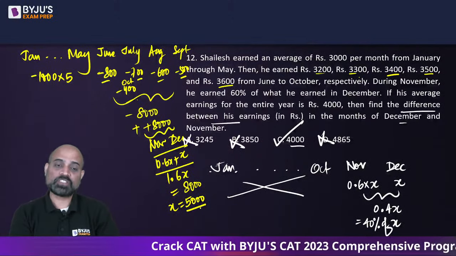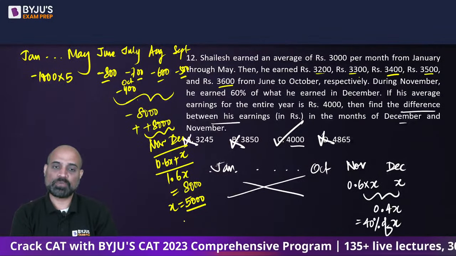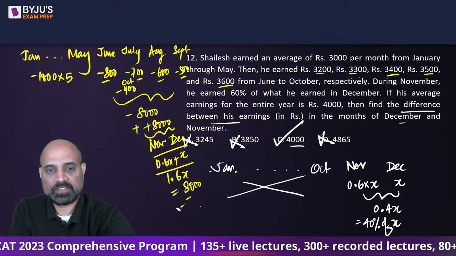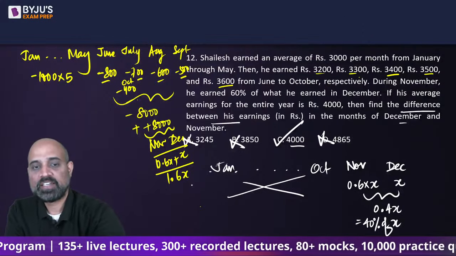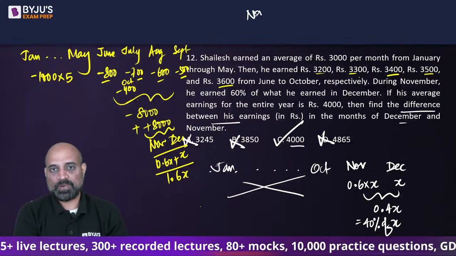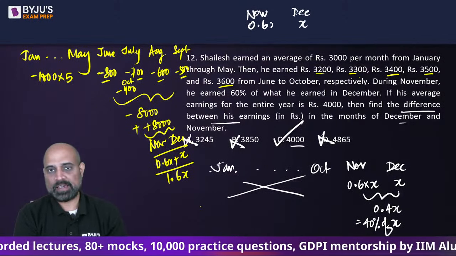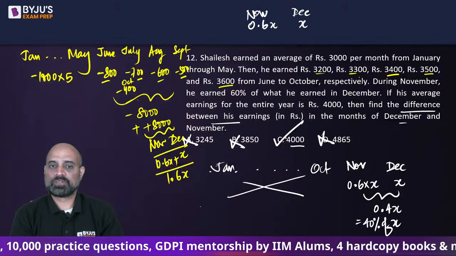So 5,000 is going to be there and the other value is going to be its 60% plus x. This is not 8,000, okay. So November is 0.6x, December is x.